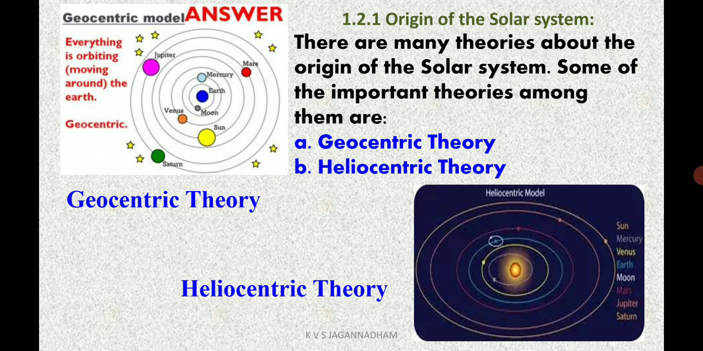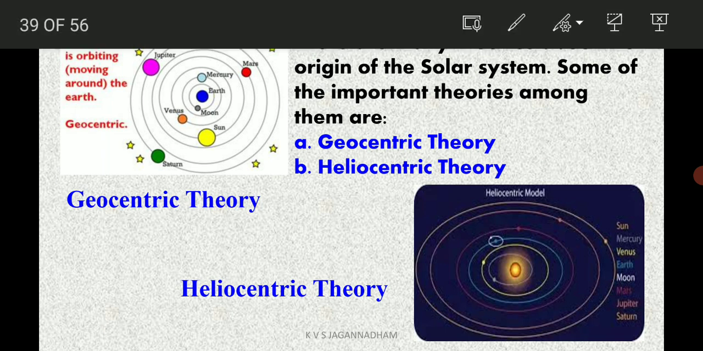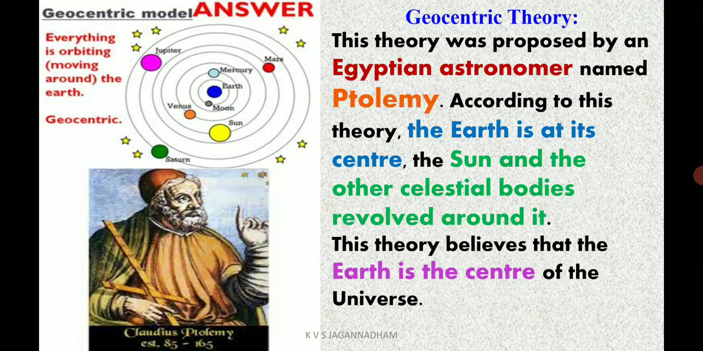What is geocentric theory? According to this theory, the Earth is the center. All the other planets are revolving around the Earth. And the other one is heliocentric theory. According to it, the sun is the center of the solar system. Now let us come to the geocentric theory. Everything is orbiting around the Earth.